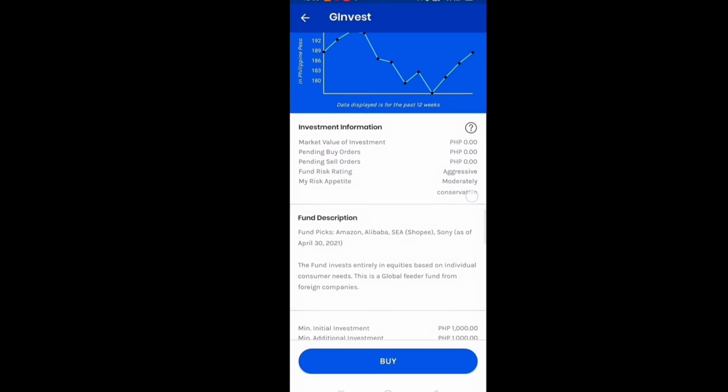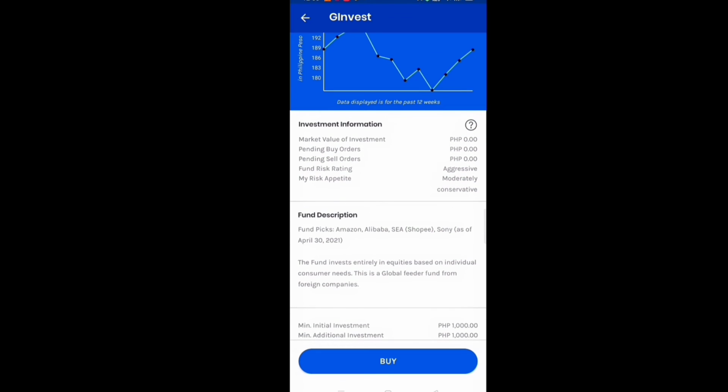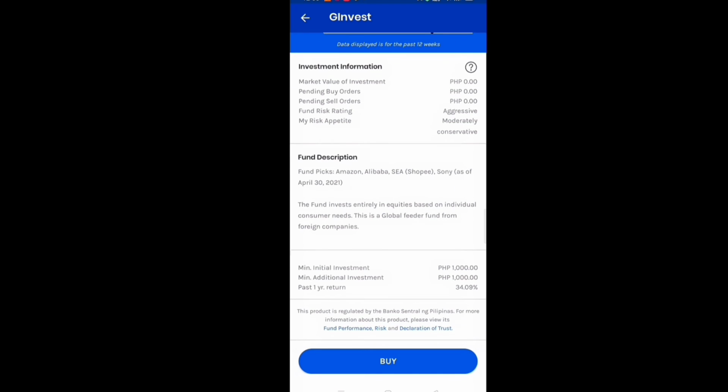So, yung fund description nito is the fund invests entirely in equities based on individual consumer needs. So, this is a global feeder fund from foreign companies. So, ang minimum initial investment dito is 1,000. Return is 34.09%.